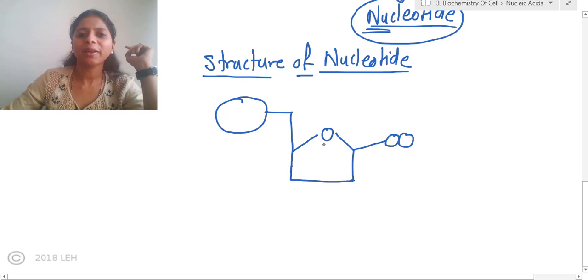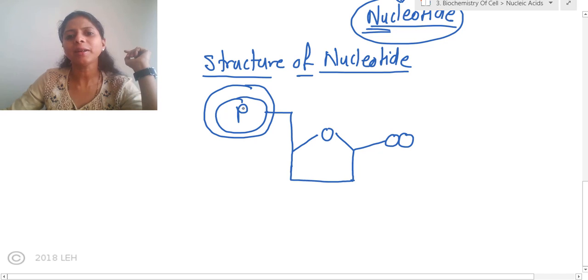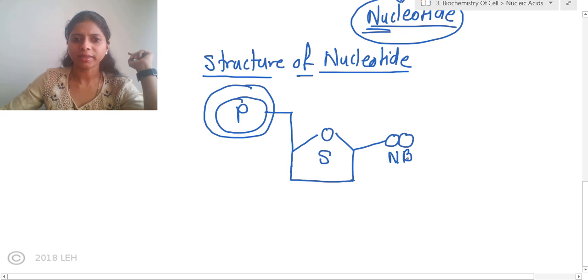Now try to understand what each component is. Here you can see this first structure, this circular structure, which is nothing but a phosphate group. I am just indicating it as a P. Then the second component is called the sugar component. And this third component is called the nitrogenous base. See, three components. First one phosphoric acid, second one a sugar component, and third one nitrogenous base.